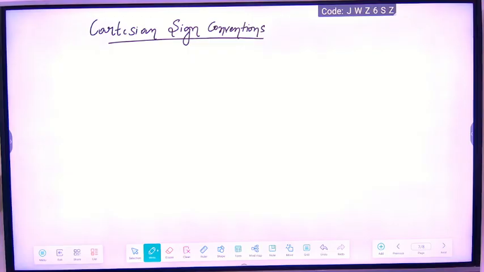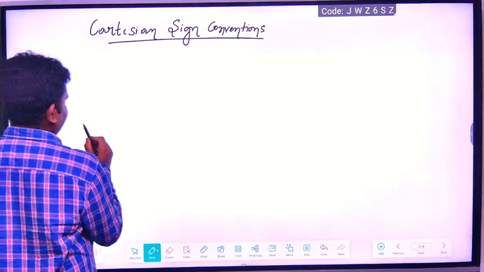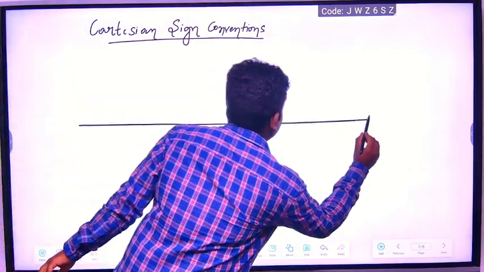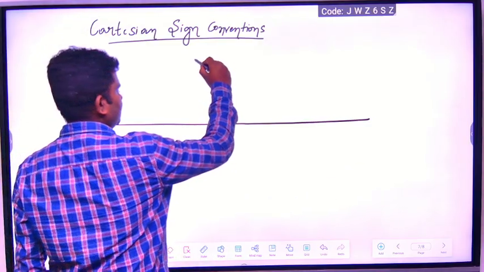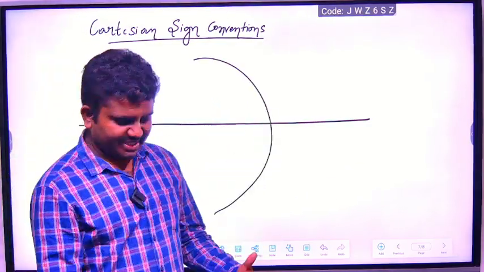What are Cartesian sign conventions? Number one. I will discuss this. See, these are the sign conventions.